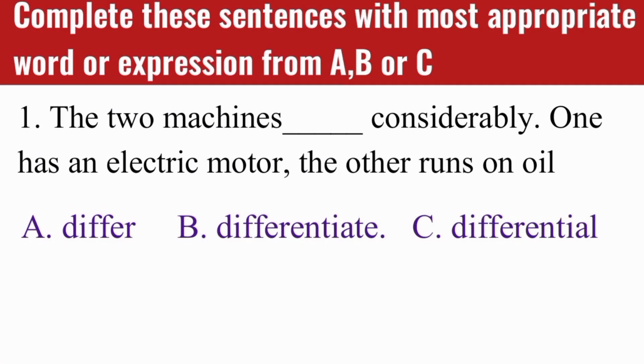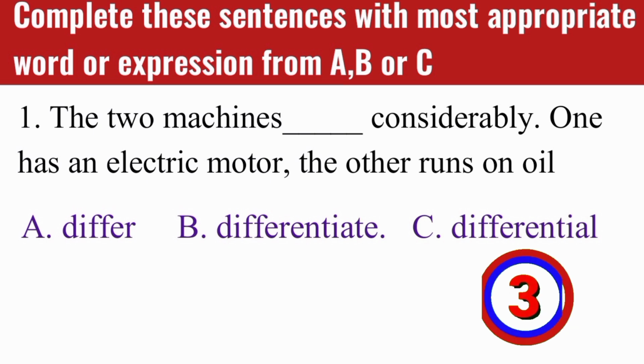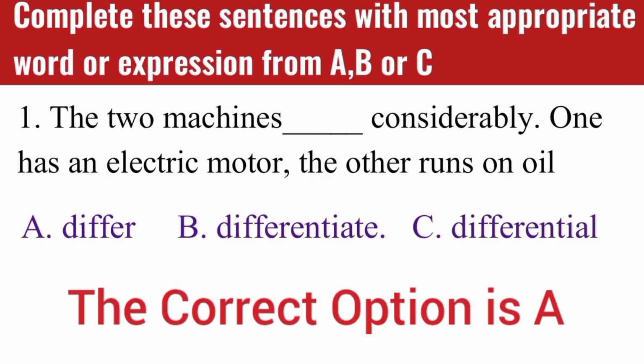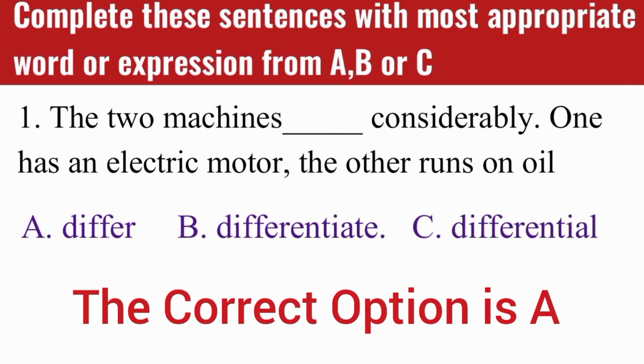First MCQ we have: The two machines dash considerably. One has an electric motor, the other runs on oil. A. Differ. B. Differentiate. C. Differential. Which one is the correct option in these three? So the correct option is A. Differ. The two machines differ considerably. One has an electric motor, the other runs on oil. A is the correct option.